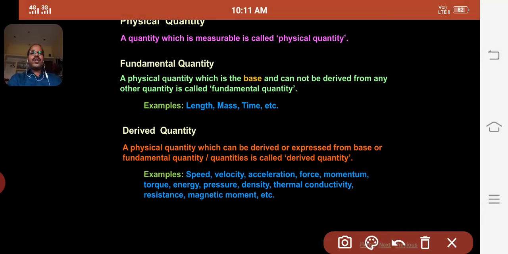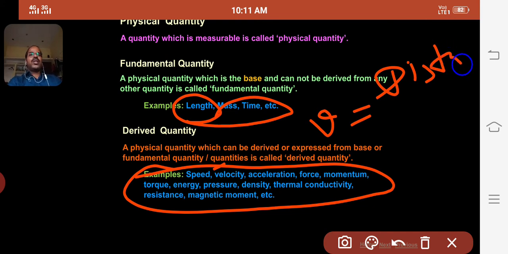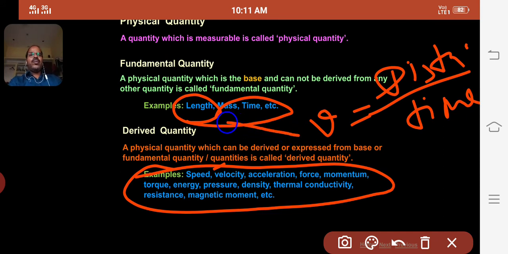There is huge difference between these fundamental quantities and these derived quantities, because velocity or speed is derived from fundamental quantity, that is the length. We know that speed equal to distance upon time. So distance means length. So speed is derived from length and time. That's why speed is the derived quantity.